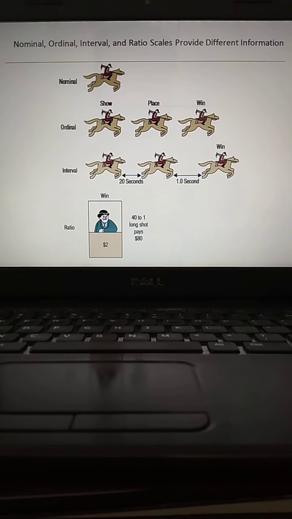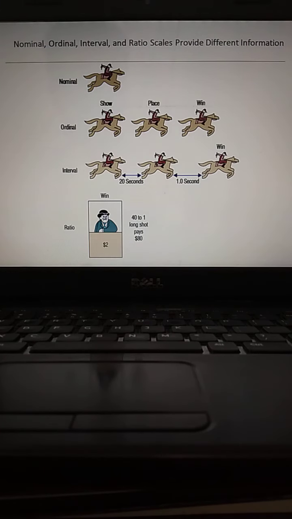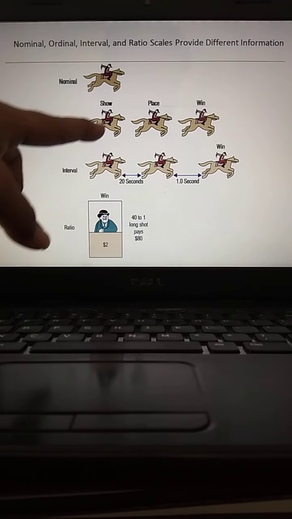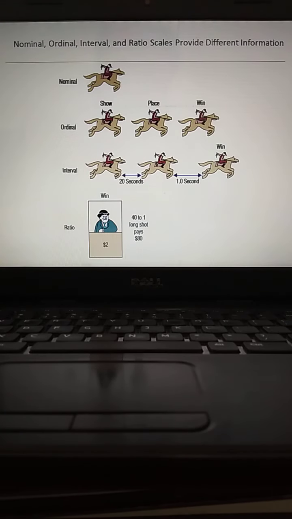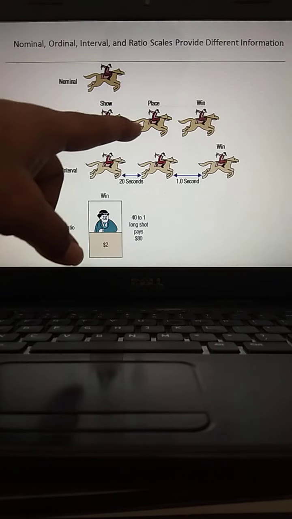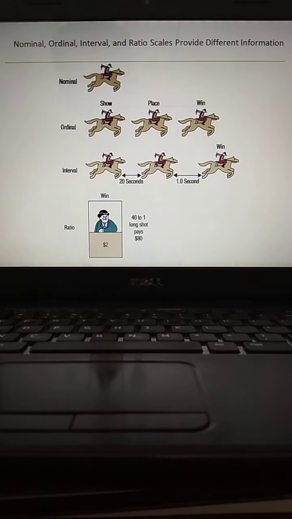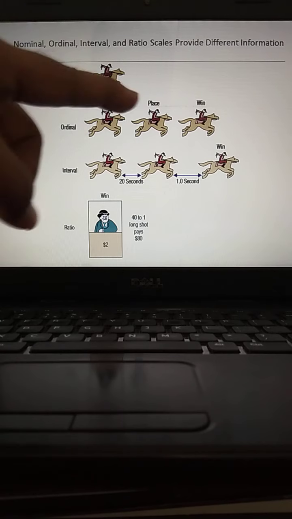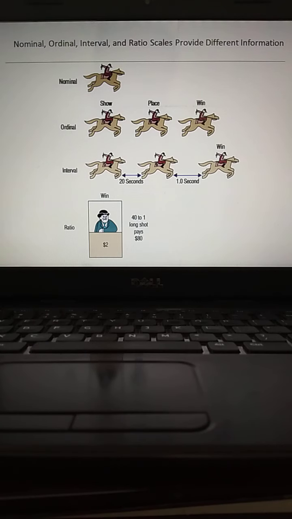See this picture. All the scales are beautifully explained through this picture. Here the first scale is nominal. That means we just understand the rider of the horse. But if you go to the next level scale, besides understanding the rider of the horse, we understand who is first, who is in the middle, who is in the third position. That is the order. A little bit improved information.